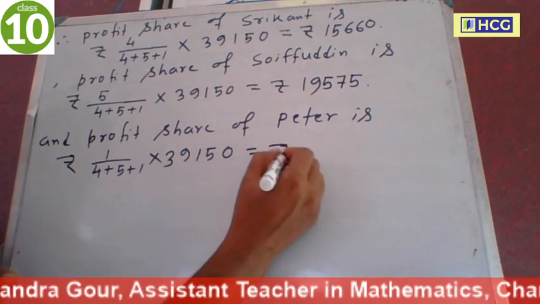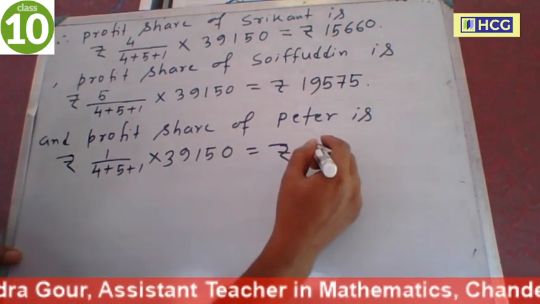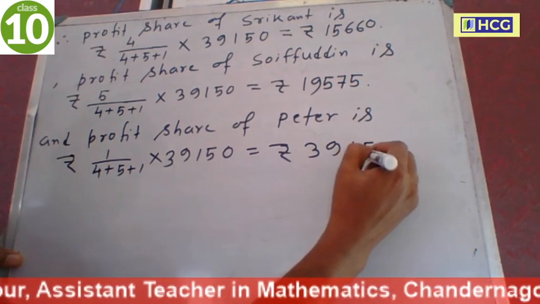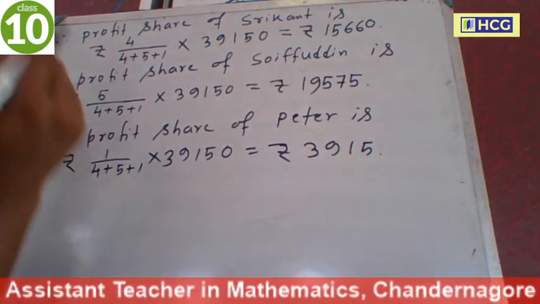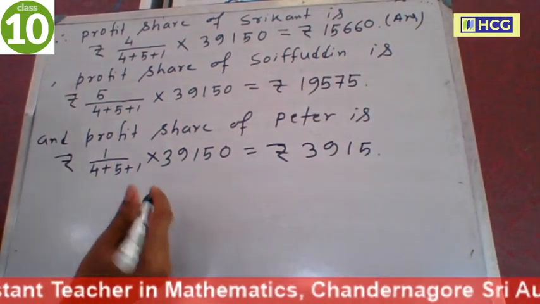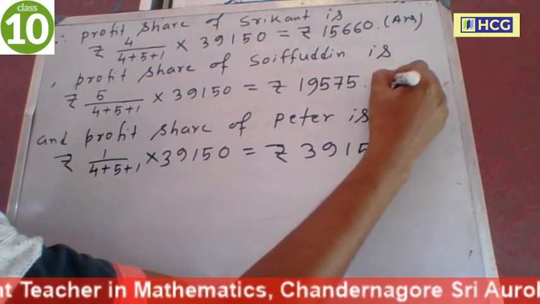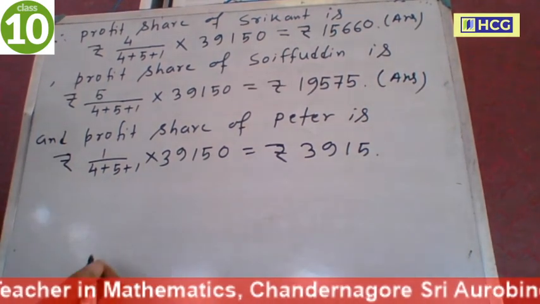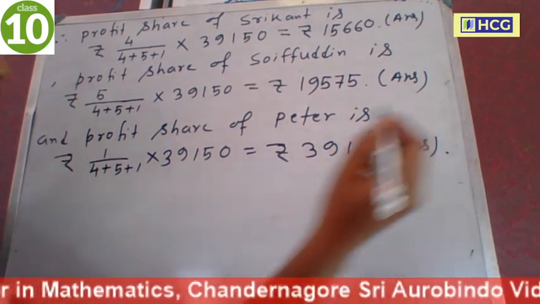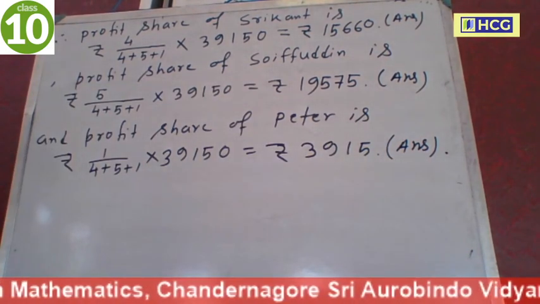Now this is equal to rupees, 0 cancel, so only 3,915. So this is the answer. The profit share of Srikanth and the profit share of Saifuddin are answers, and the profit share of Peter is another answer. Okay, copy it.